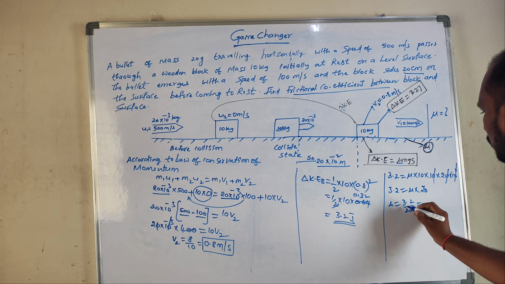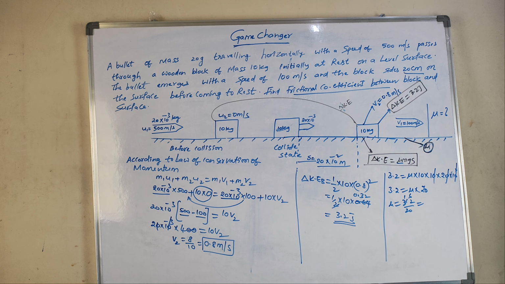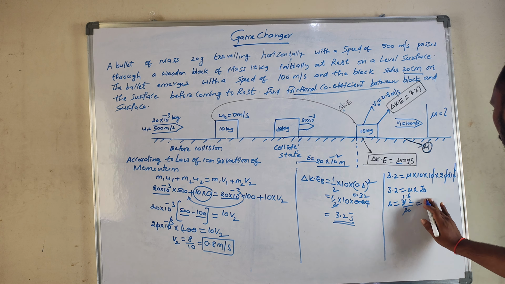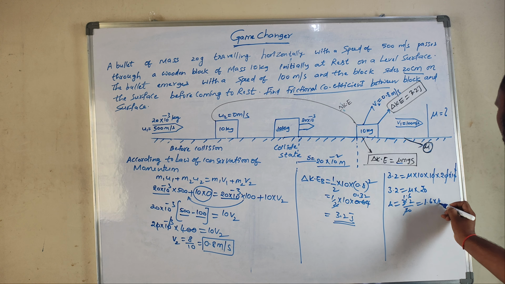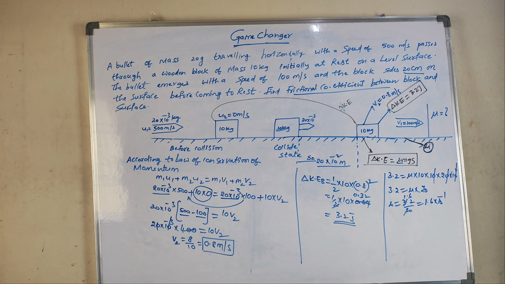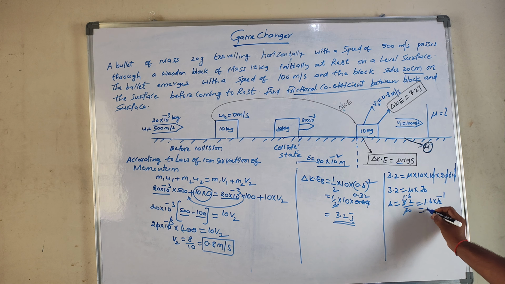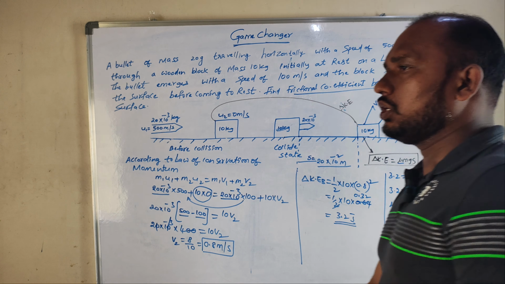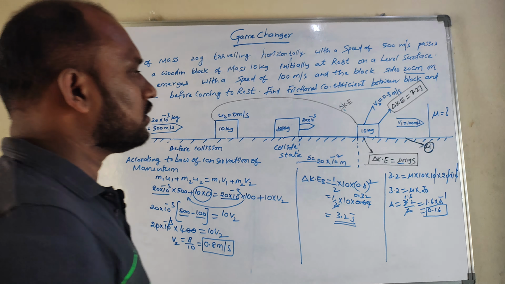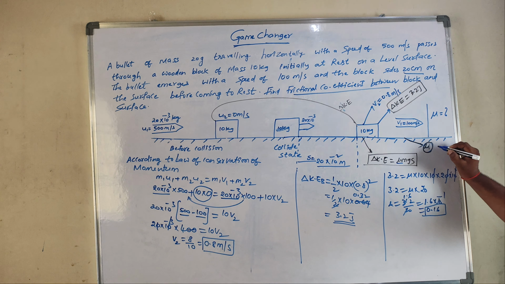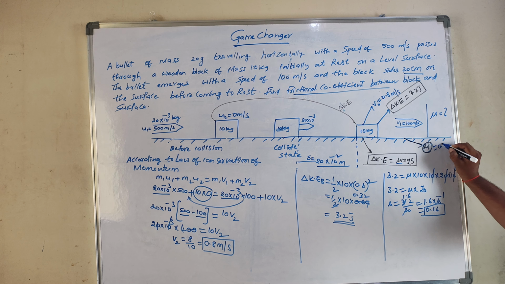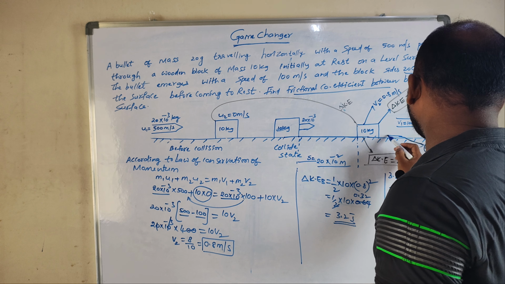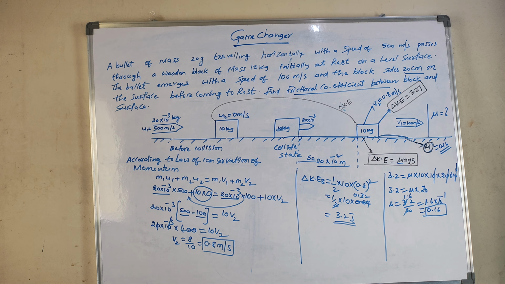So 3.2 by 20 is 1.6 into 10 power minus 1, which is 0.16. The coefficient of friction doesn't have any units, I hope. So the value we finally got is 0.16. So the coefficient of friction is 0.16. I hope you people understood. Thank you.